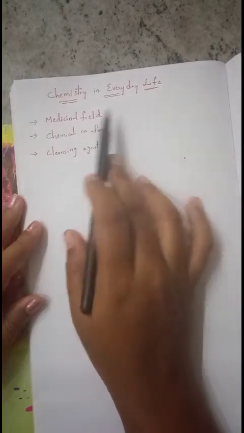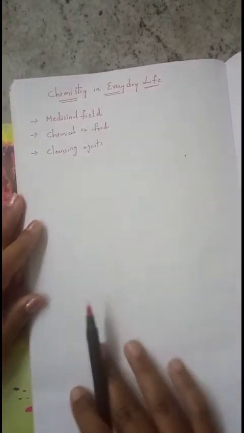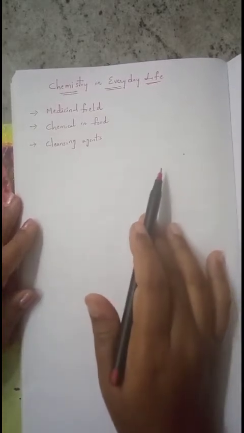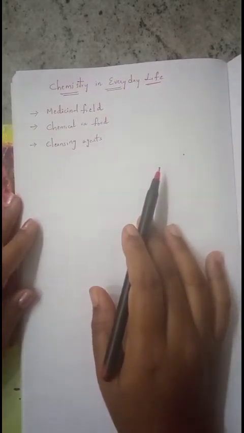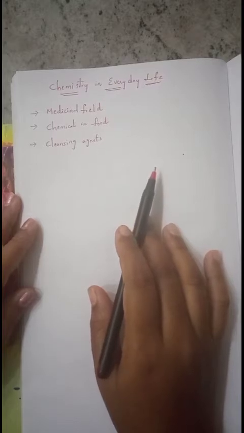So we can use chemicals in the medicinal field, chemicals in the food industry, as well as in cleansing purposes. Because of having so many uses, chemistry is said to be very useful for a living being. First we'll see one by one how they are useful. Firstly, in the medicinal field, how can we use them?